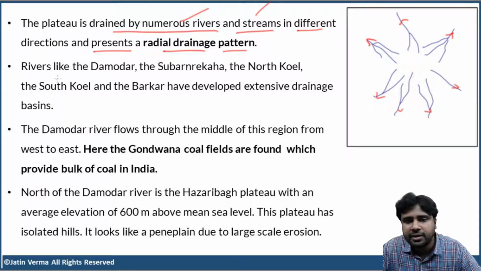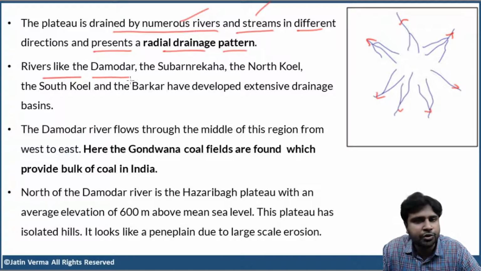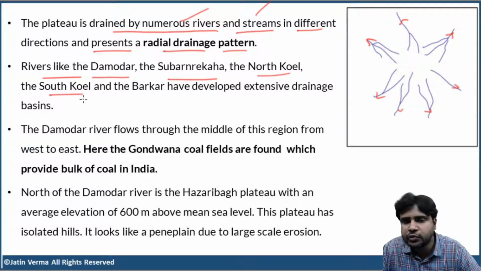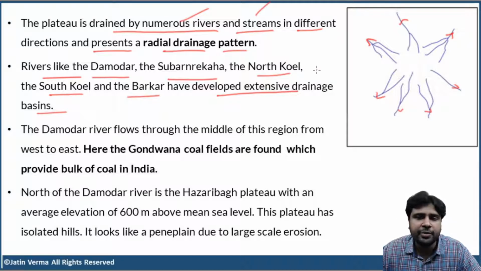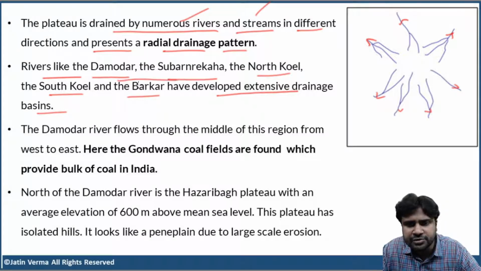Now, rivers like the Damodar, Subarnarekha, North Koyal, South Koyal, and the Barkar have developed extensive drainage basins over the Chota Nagpur plateau. I'm pretty sure that you might have heard these two names at least, Damodar and Subarnarekha.